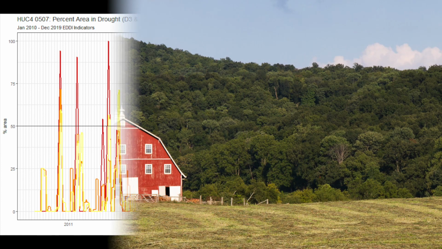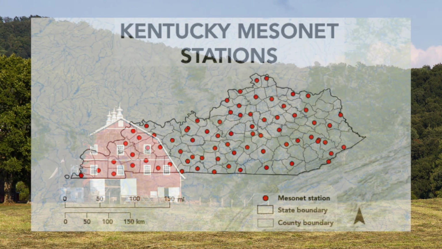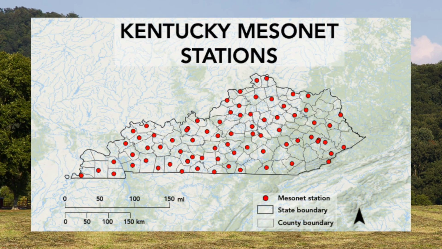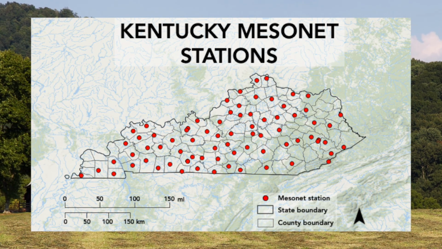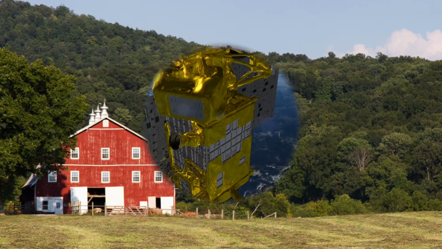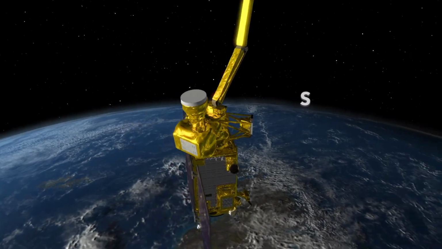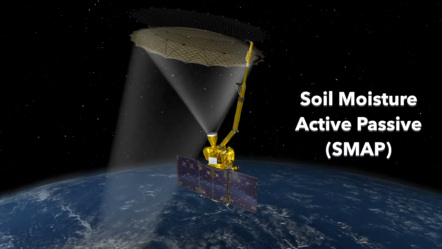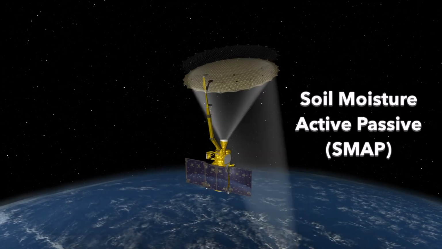The Kentucky Climate Center houses the Kentucky Mesonet, a system of stations that collect climate and weather data across the state used for forecasting. Focusing on soil moisture, the team compared ground measurements by the Mesonet to satellite-derived data from NASA's Soil Moisture Active Passive Satellite, or SMAP. SMAP collects data across the globe to estimate surface soil moisture measurements.